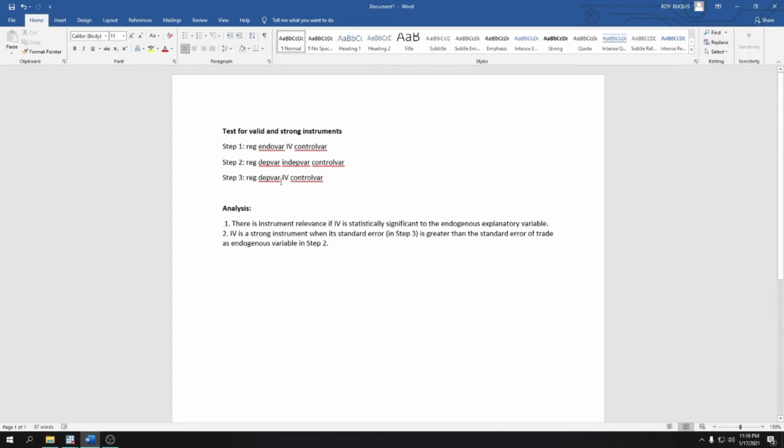So this time, let us test if our candidate IV is a strong and valid instrument. So first, we will test if it is valid. Step 1 is regress the endogenous variable with IV together with control variables. In this discussion, our suspected endogenous variable that we are proposing is GDP log, and then our candidate IV is government expenditure log.